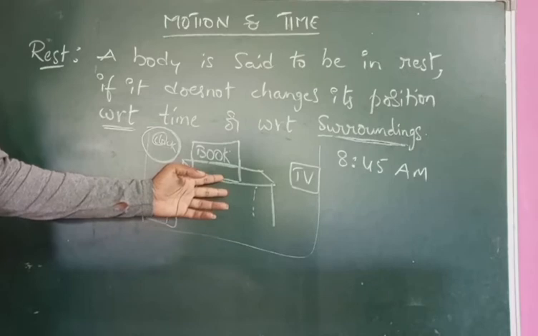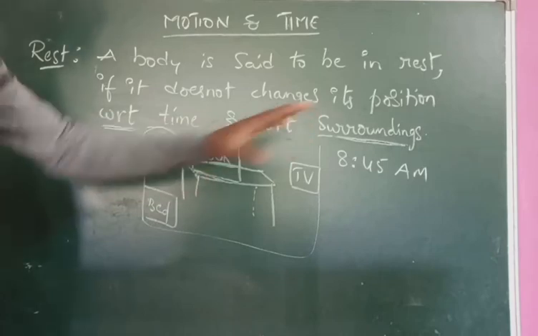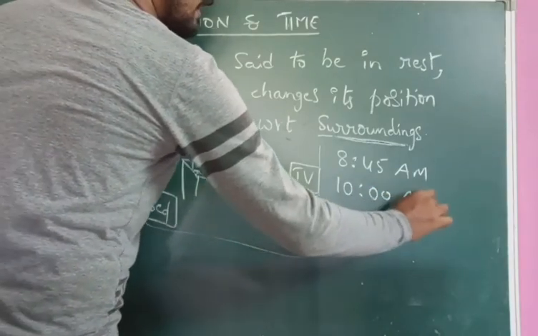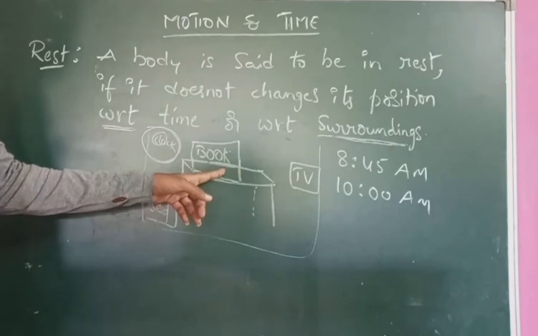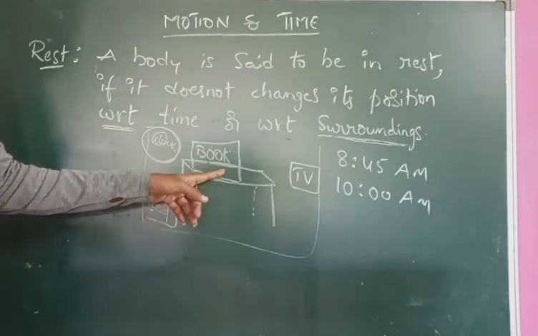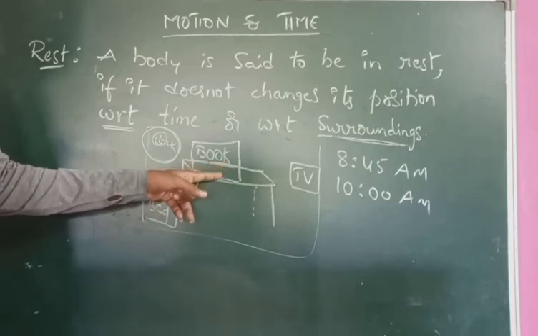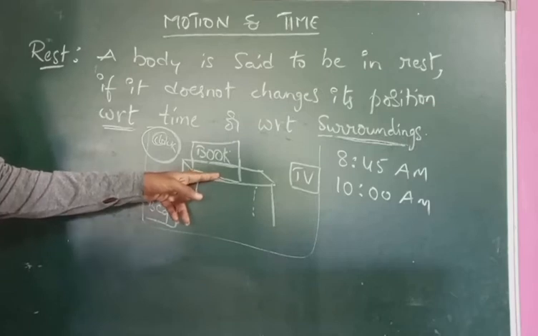If you don't apply any force on the book and the time moves on, let's say later the time is 10 AM, the book is in the same position.